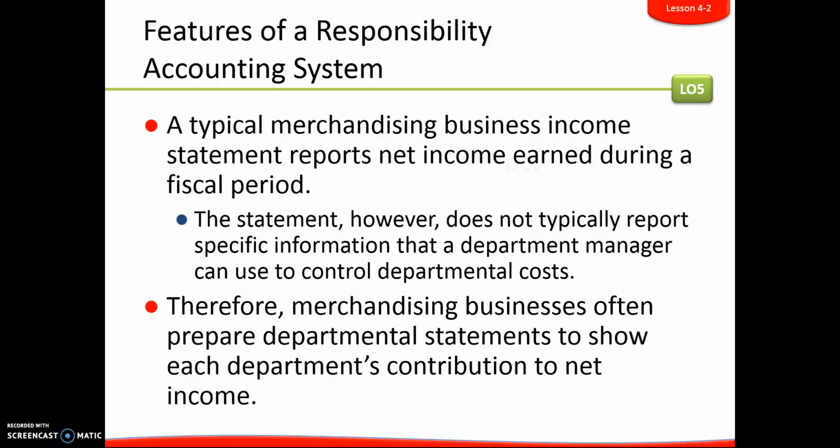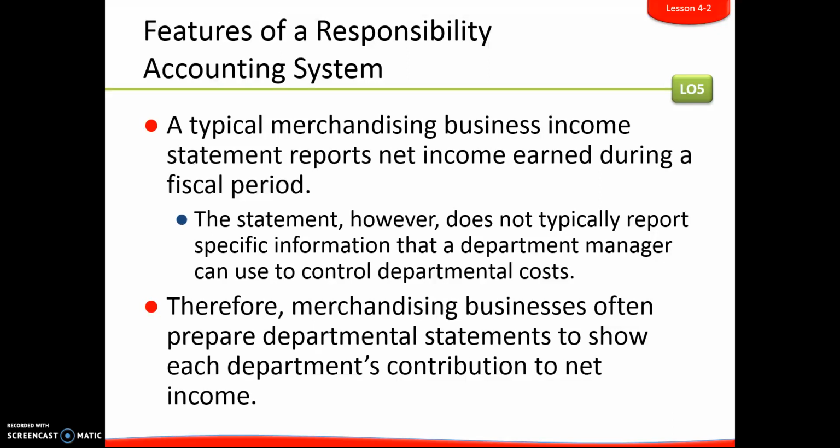Now, a typical merchandising business is going to have all of the normal end of fiscal period statements, particularly one that we are familiar with is the income statement. They have an income statement that's going to show the net income that's earned during a fiscal period.